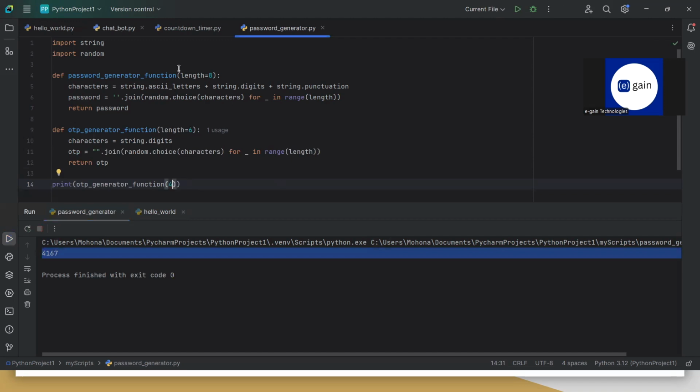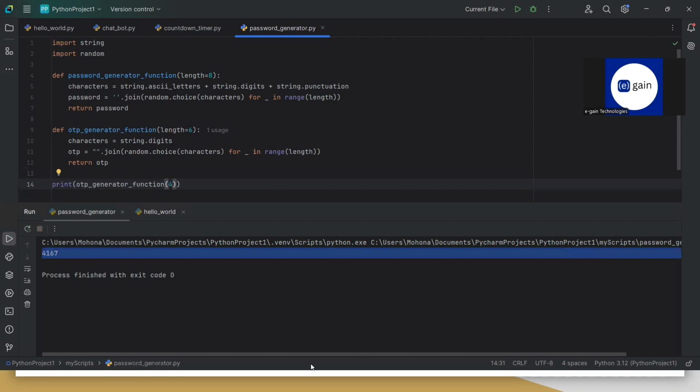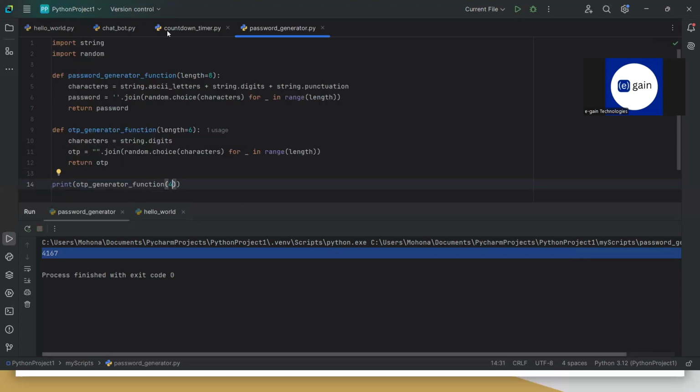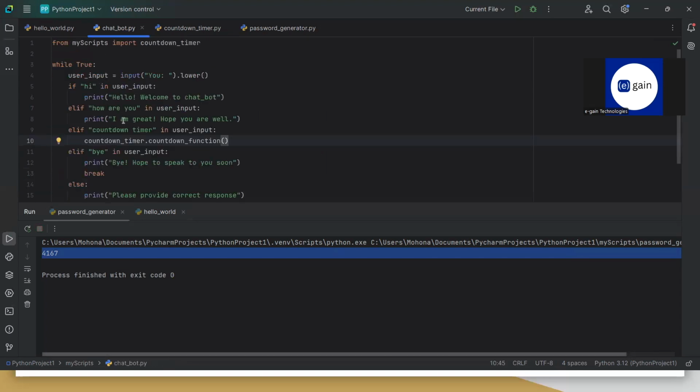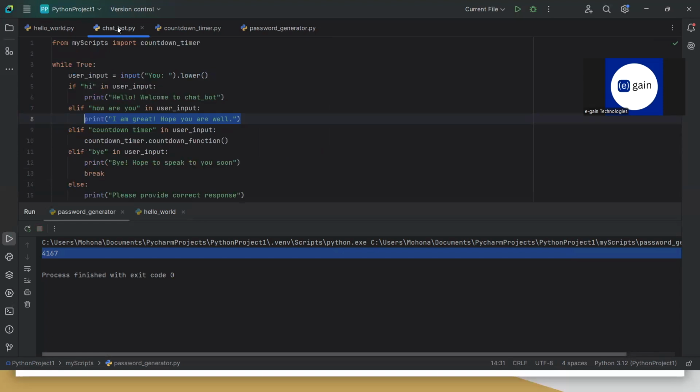Now, I have this chatbot, I have this countdown timer. What if I want to combine all of these things into this chatbot? What I want to do is, I want the user to ask for a password or an OTP, and then the user has to wait for 5 seconds, and then the user will receive his password or OTP. So let us implement that logic here.